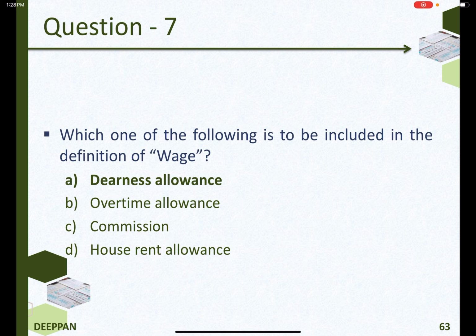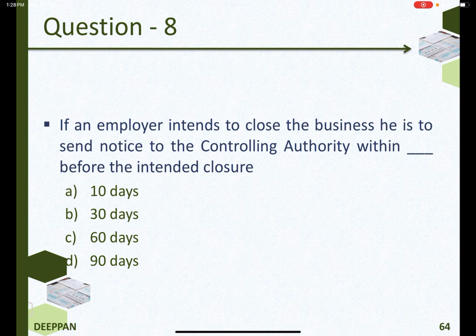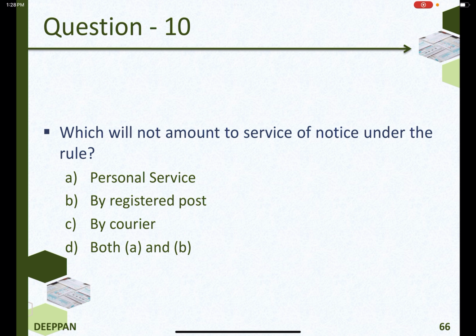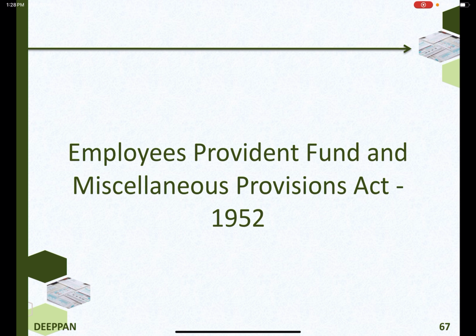Dearness allowance. If an employer intends to close the business, he is to send notice to the controlling authority within 60 days before the intended closure. Nomination is to be filed in duplicate, and sending it by courier will not amount to service of notice under the rule.